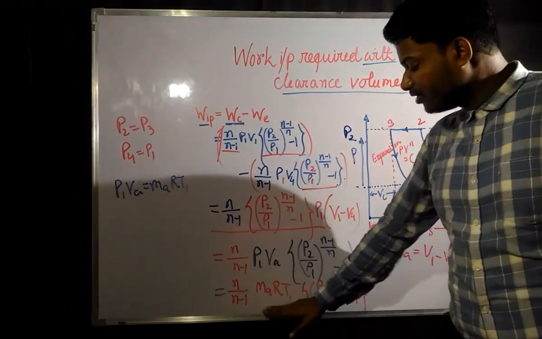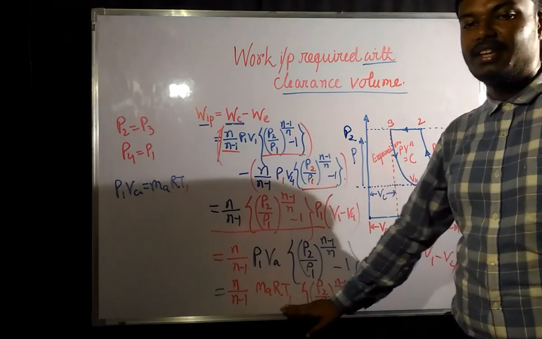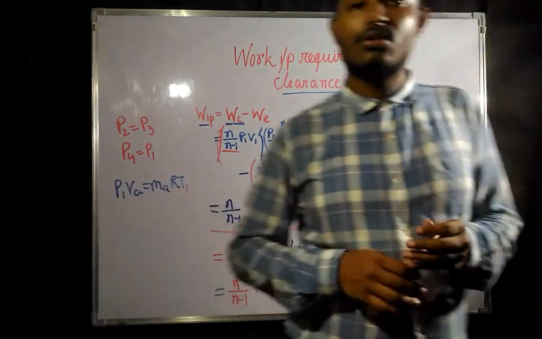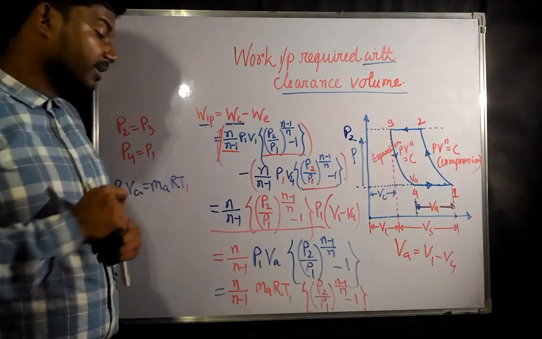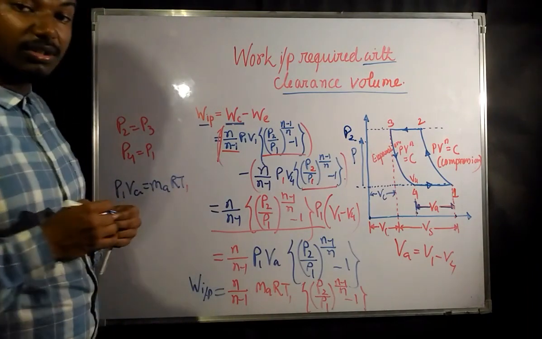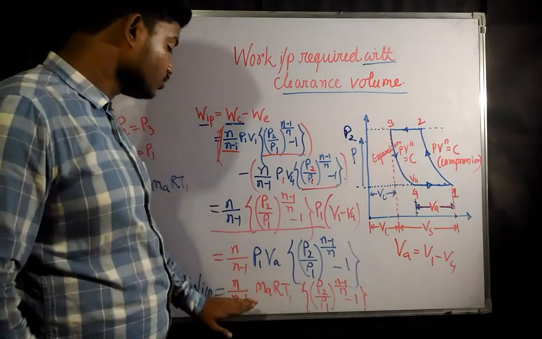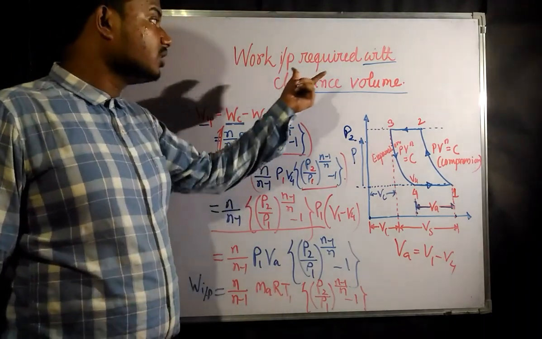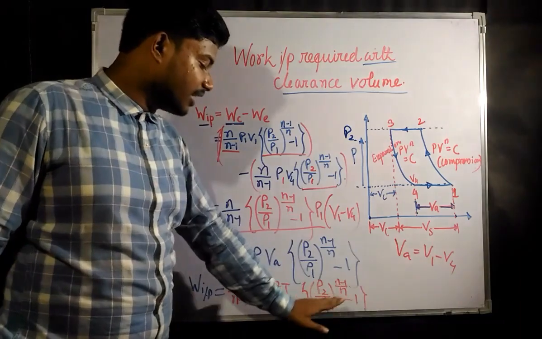Okay, but if you see, it is going to be same as whatever the work input that was required for a compressor, with the clearance volume or without the clearance volume. So this expression is same for both with clearance volume and without clearance volume.